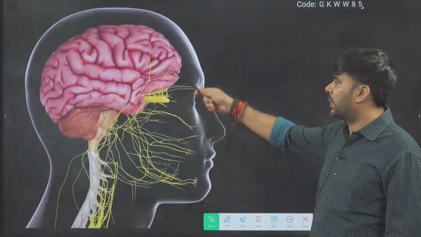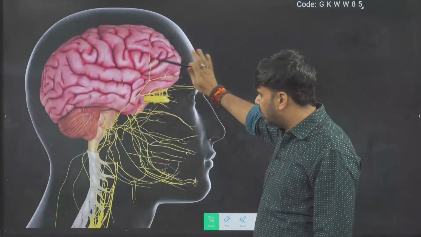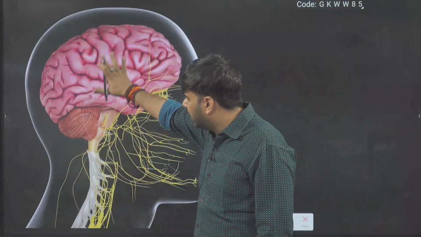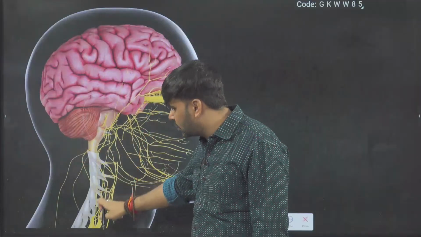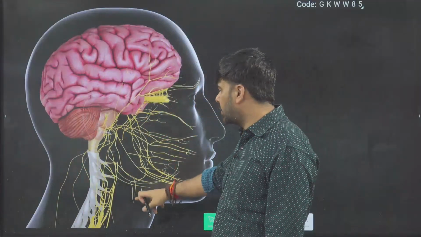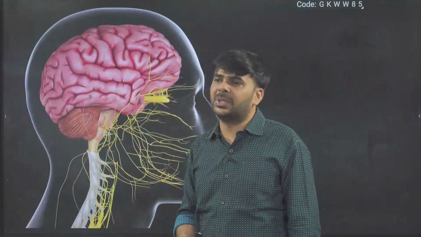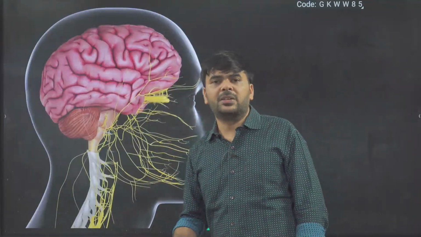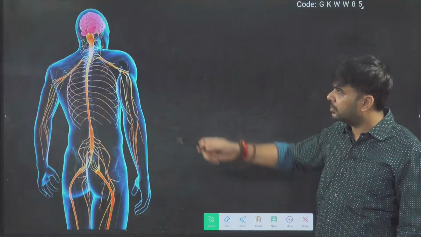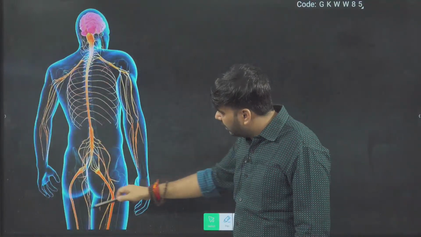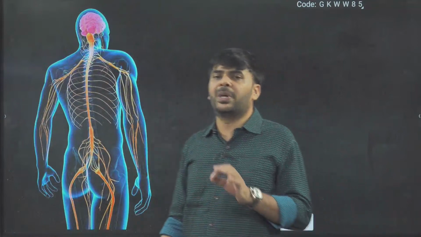Now, what is brain and spinal cord? Here you can see one imaginary animation part. Brain, you can understand. The brain's extension is the spinal cord. The connections coming out from the brain and spinal cord are called PNS, the peripheral nervous system. Here you can see the brain, the spinal cord, and these outside wirings are called peripheral nervous system.